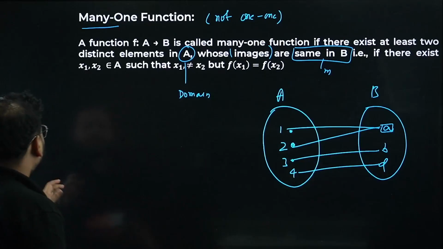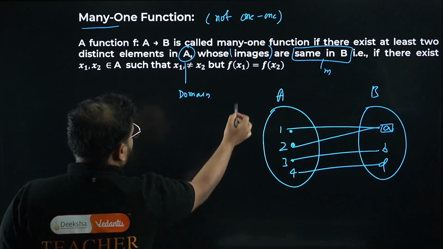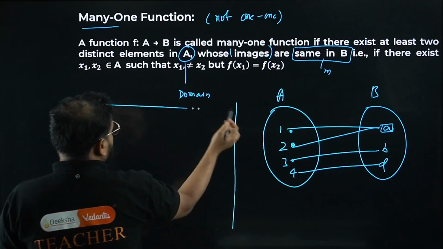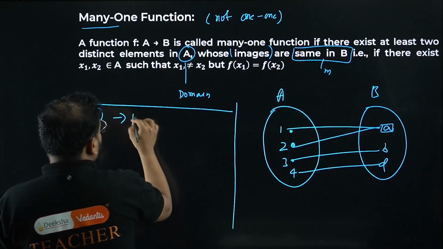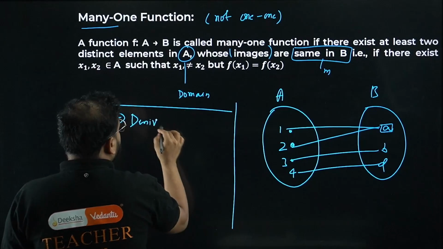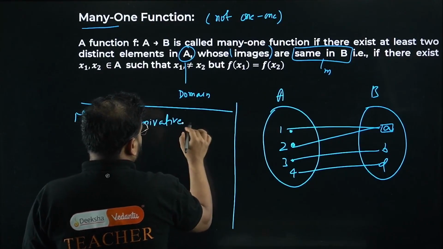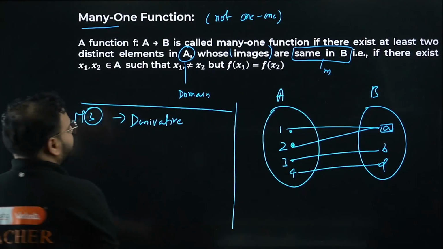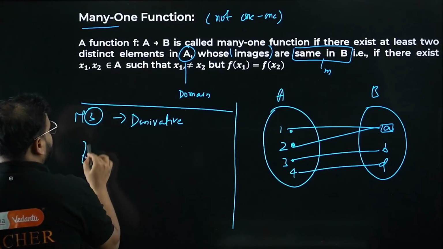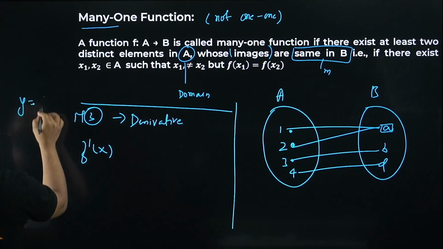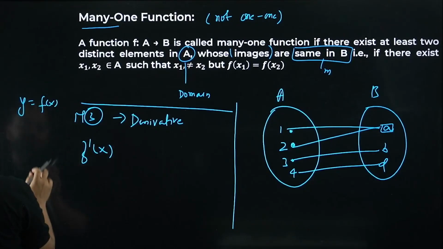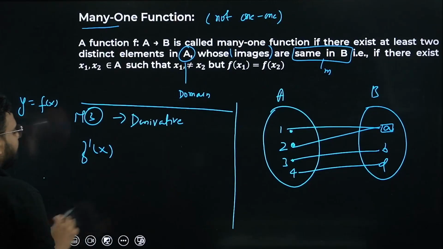I'll talk about this over here only. The method 3 that we were talking about in the previous slide, M3, was the derivative approach. What you're going to do in this is simply check f'(x). For any given function you have y = f(x).